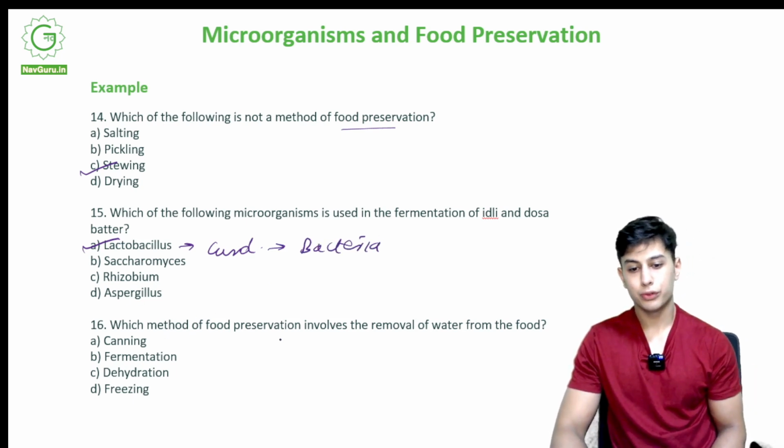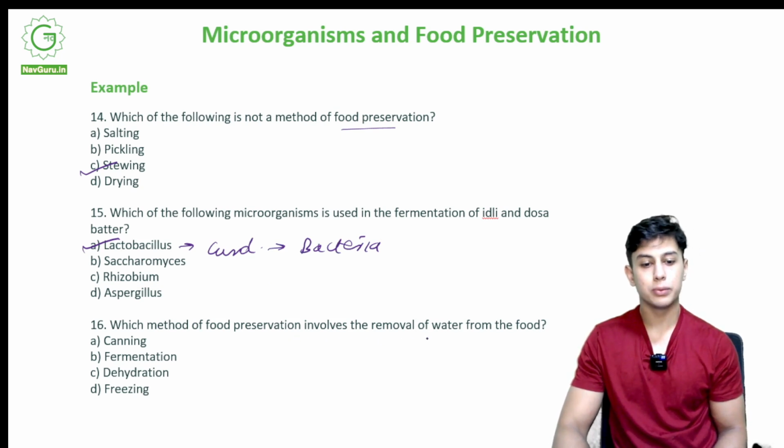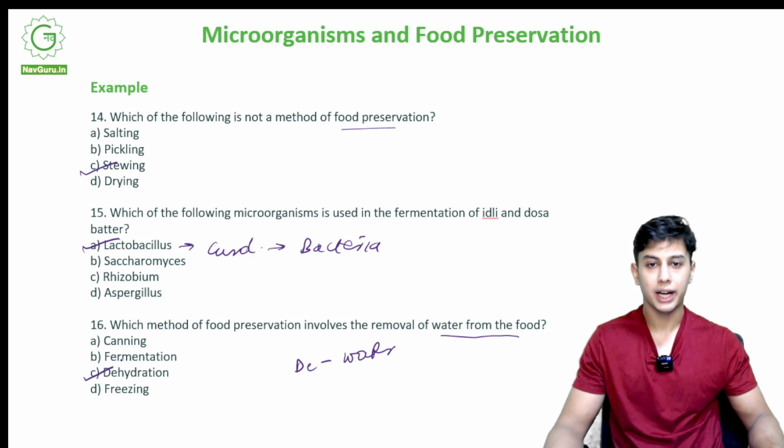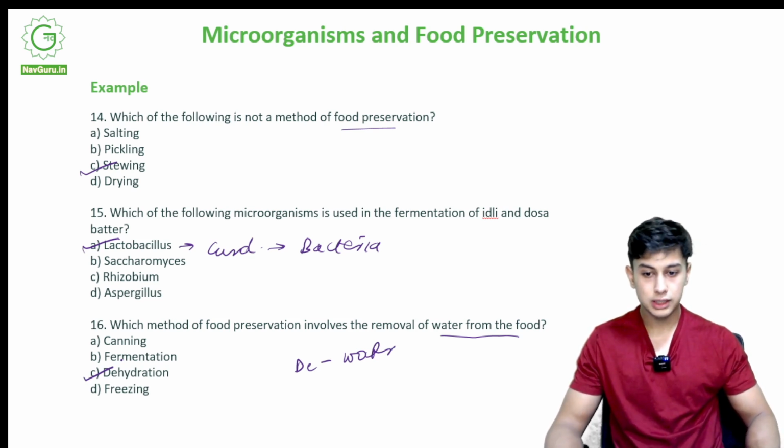Which method of food preservation involves the removal of water from the food? Okay, so I am removing water. D, that is dehydration. What does hydrate mean? To have water inside. Alright, we hydrate something, we hydrate ourselves, we take some water. Removal of water is dehydration.